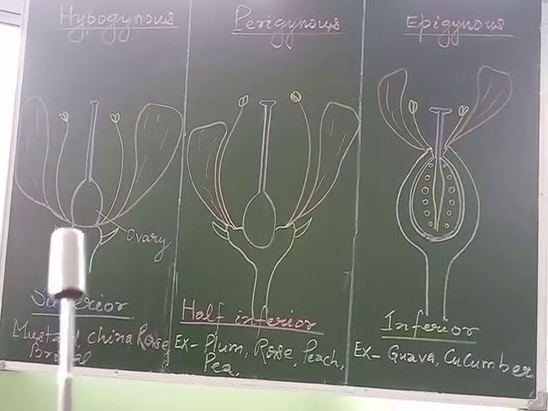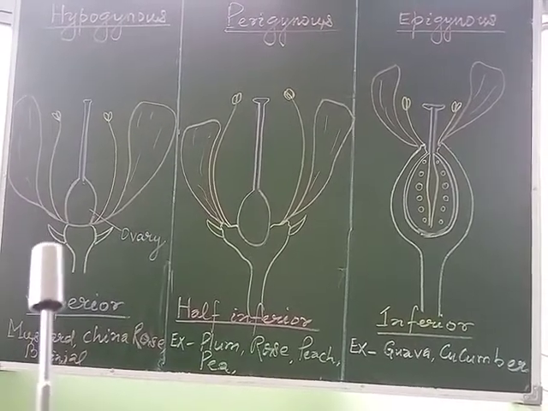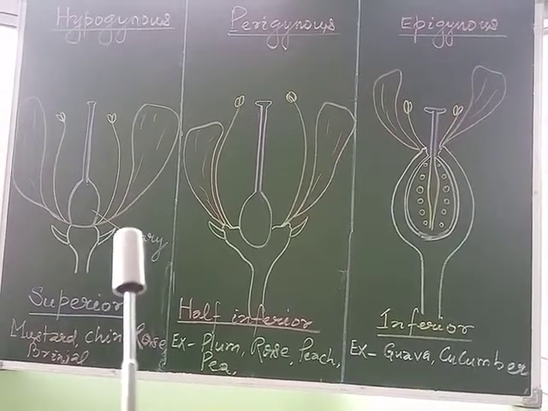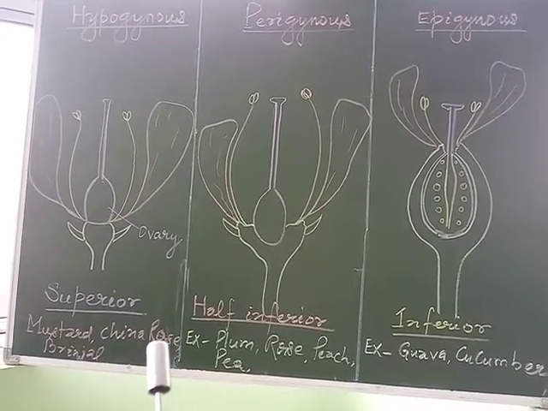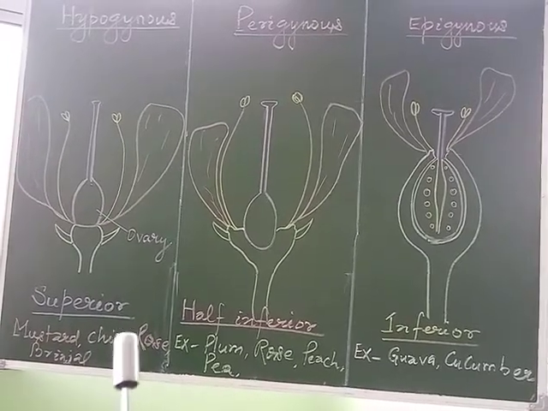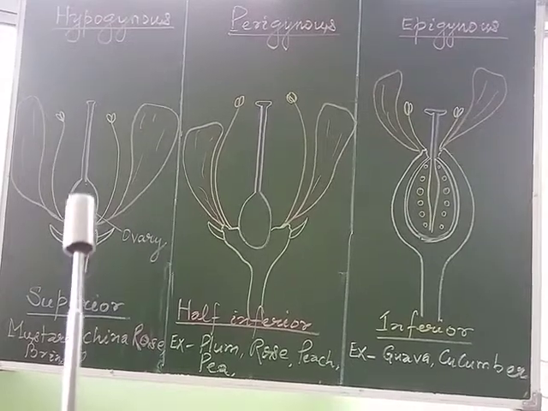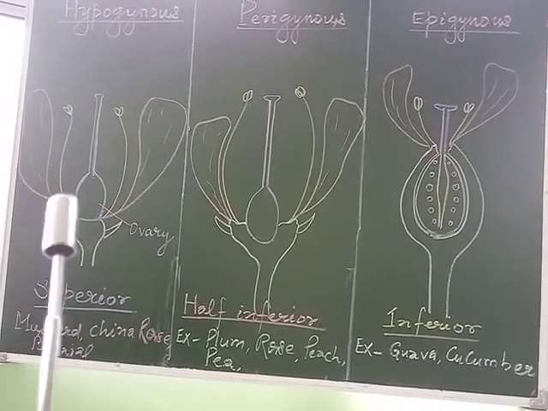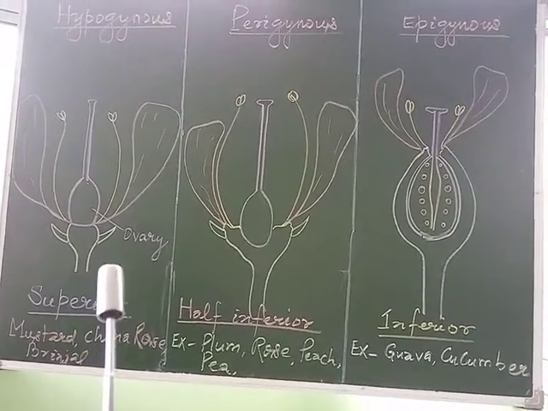In this case, the ovary is called a superior ovary. For example, in mustard, China rose, brinjal, etc., the ovary or the gynoecium occupies the superior part upon the thalamus with respect to the other whorls. So it is called a superior ovary.